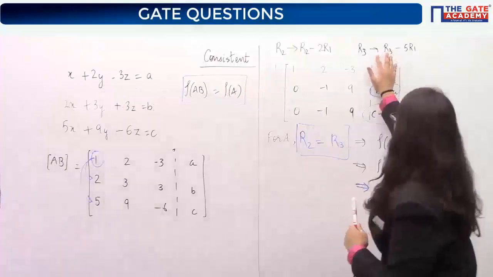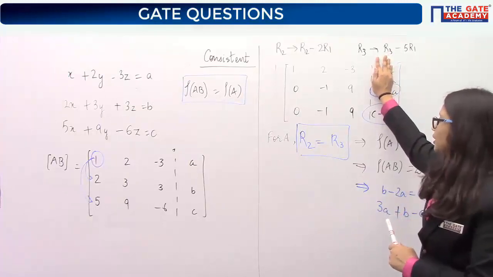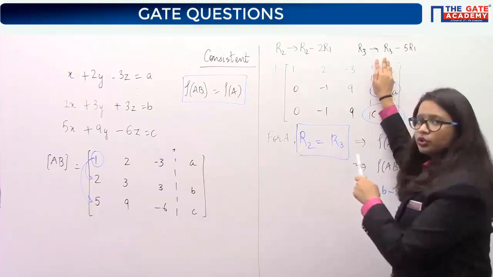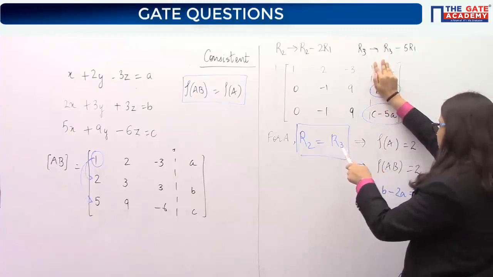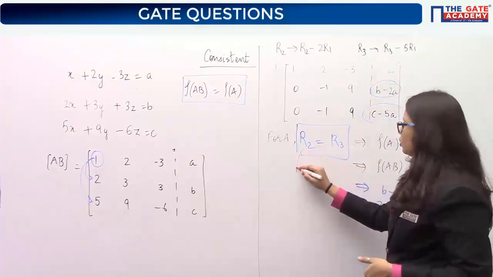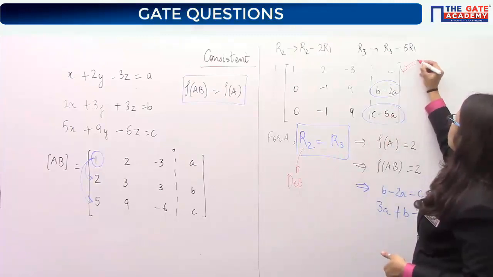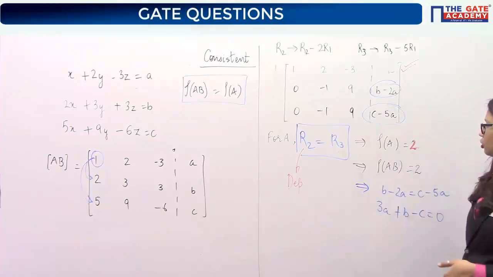If you forget about this column, if you just look at the C1, C2 and C3, you can see that for the matrix A, we have this relationship that both of the rows are equal. And because of these two rows becoming the same, we will say that one of these rows is dependent, other is independent, and first row is also independent. So two rows are independent, hence rank is 2.